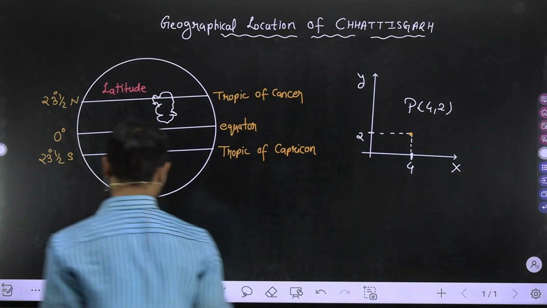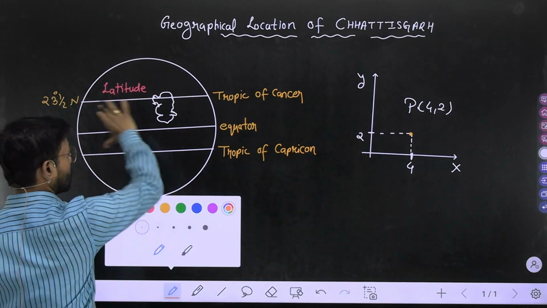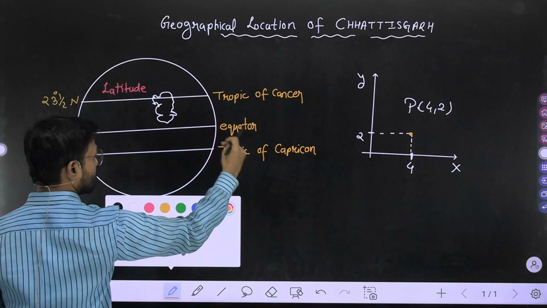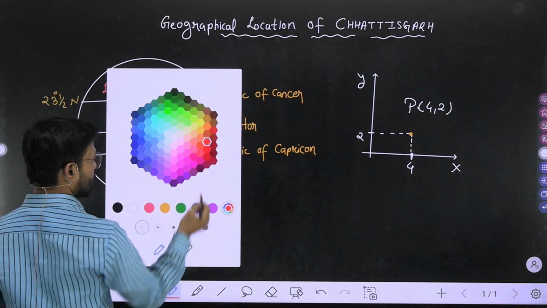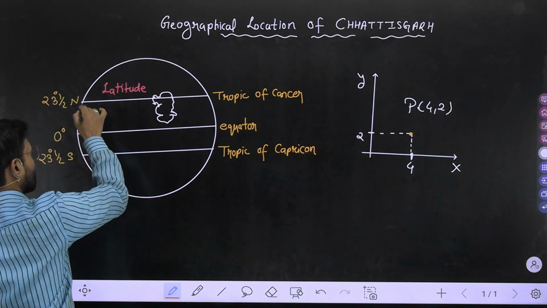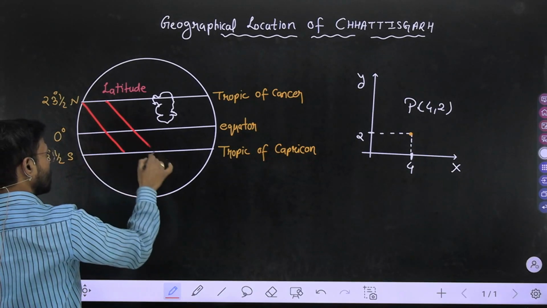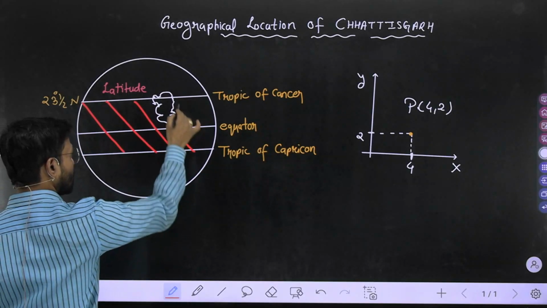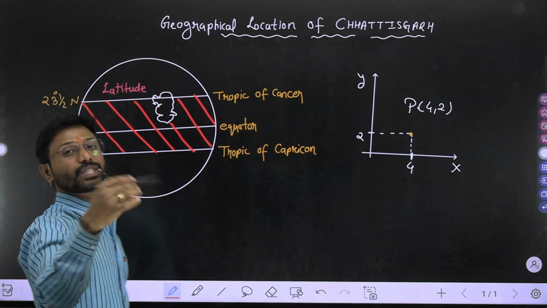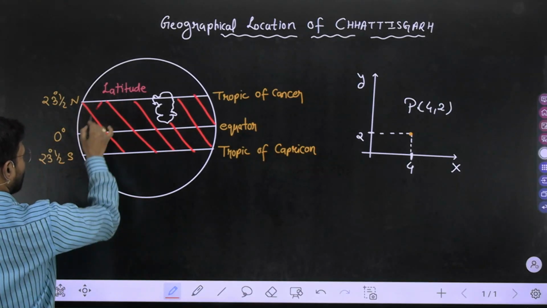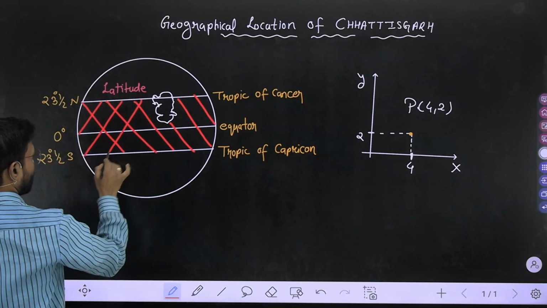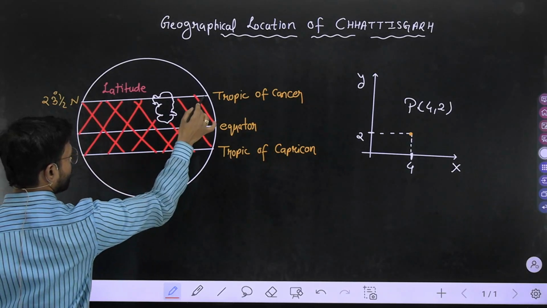And since this position in between Tropic of Cancer and Tropic of Capricorn is continuously getting sun rays throughout the year, that's why this area is hot in nature, having the highest temperature.